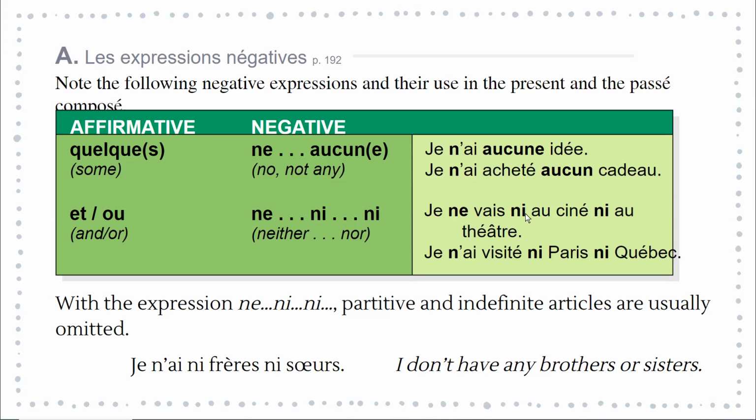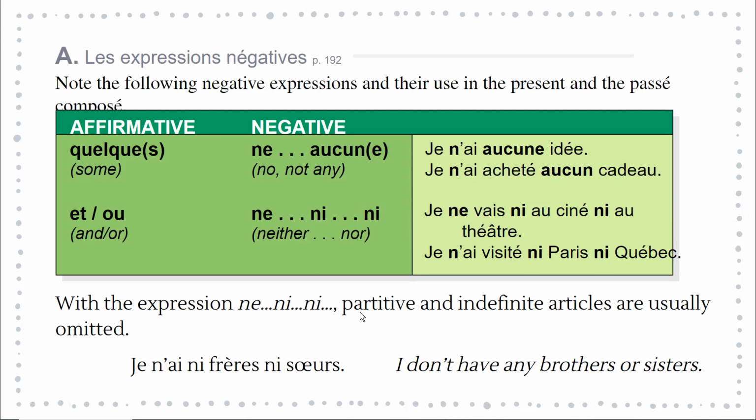Je ne vais ni au ciné, ni au théâtre. So we start with ne. I'm not going. Neither plus element and neither plus element, or nor plus element. So it will translate to ne, ni. Je ne vais ni au ciné ni au théâtre translates to I'm not going neither to the cinema nor to the theater. Here's another example in the passé composé. Je n'ai visité ni Paris ni Quebec. I haven't visited neither Paris nor Quebec.